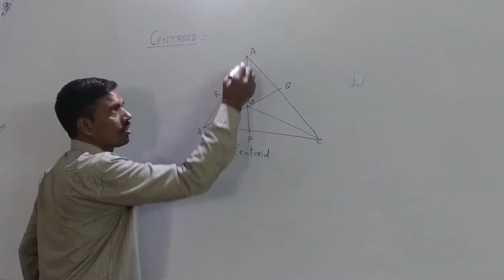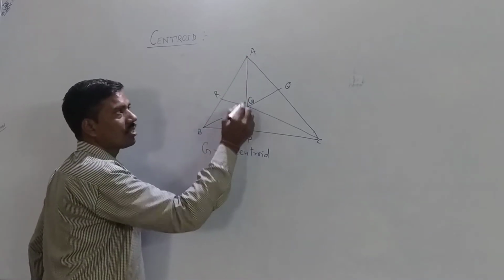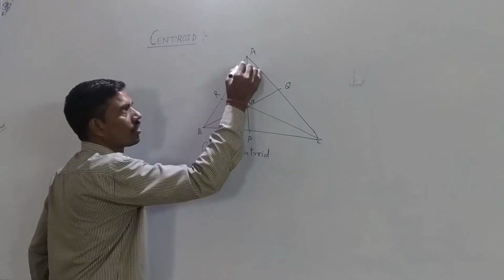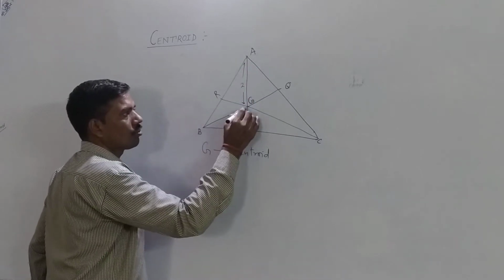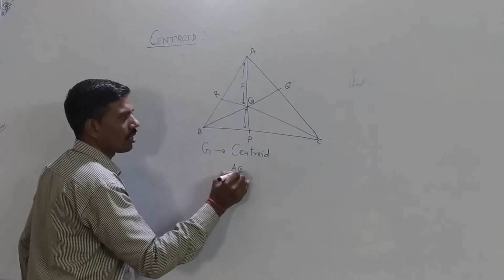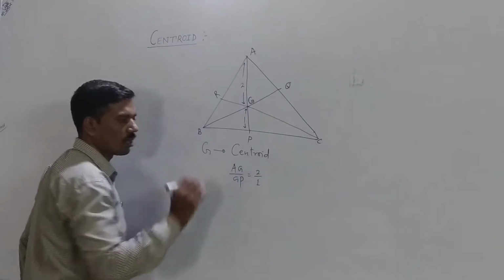Means if we take first median AP, then point G divides AP in the ratio of 2:1, means AG upon GP is equal to 2:1.